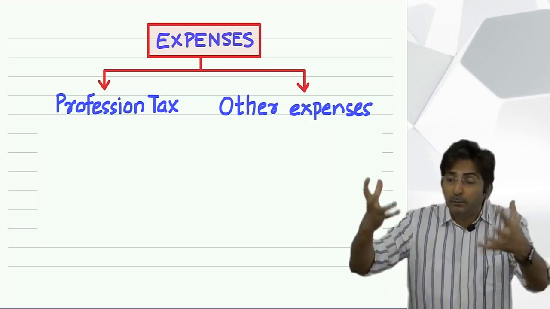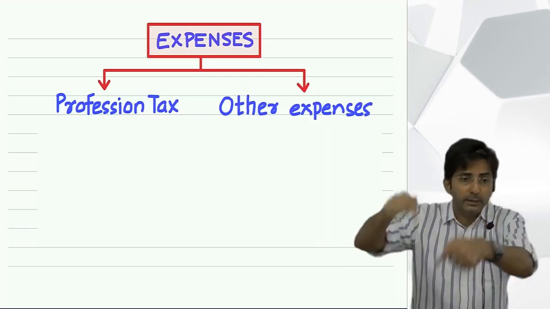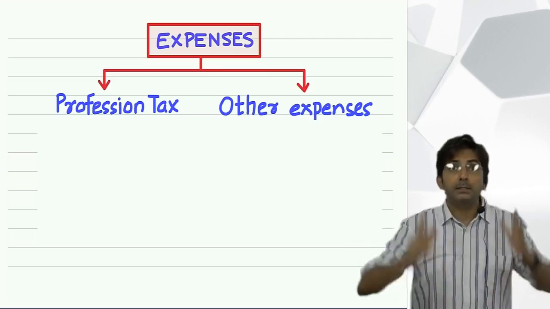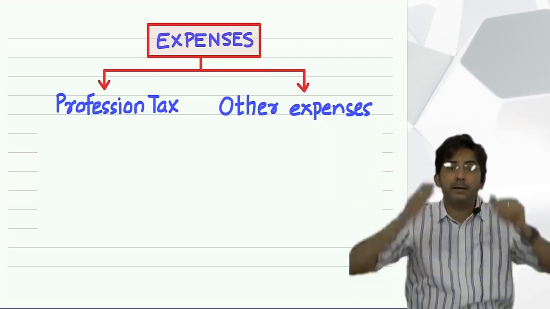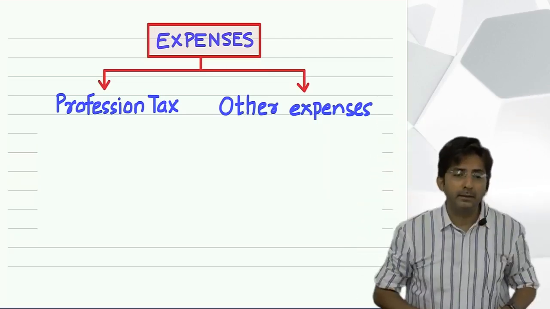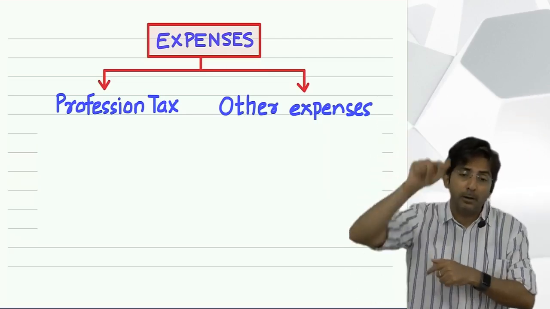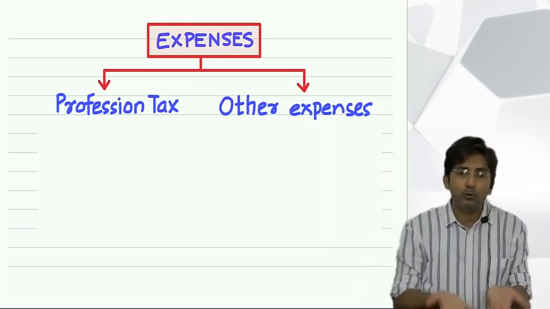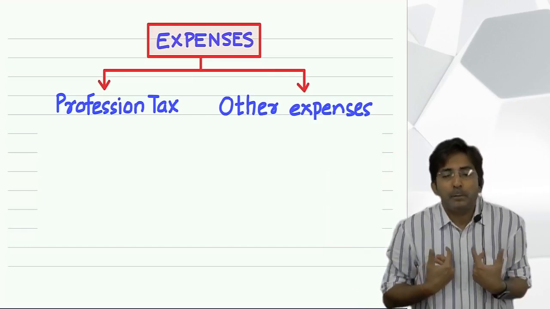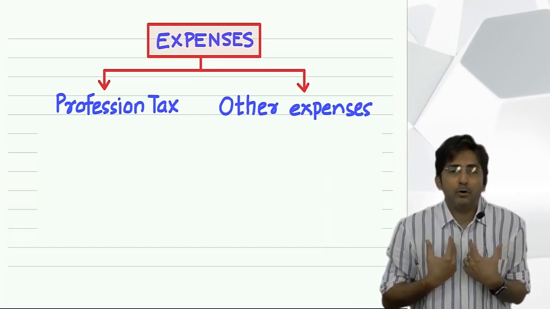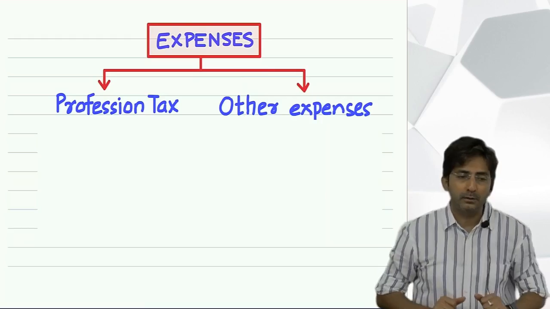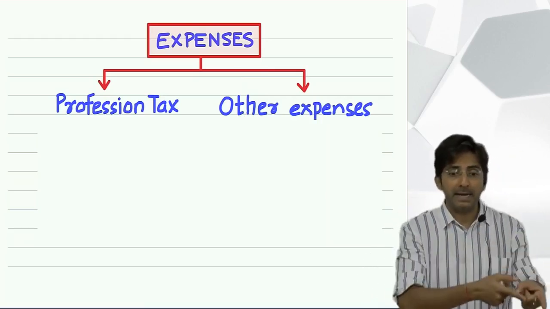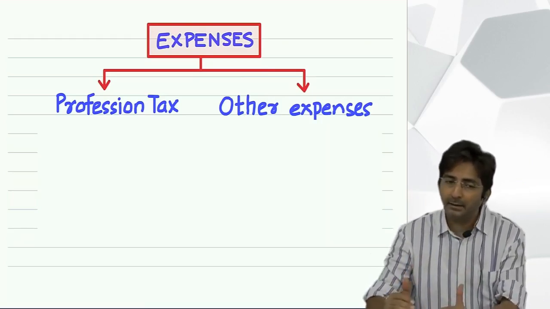So how will they raise the money? They also need money to discharge their duties. So they want tax. Similarly, the central government has to run the whole country, so they also want money. And when the state government wants money and the central government also wants money, who will give money? We have to give. So although we feel bad, we have our duty to the state also and to our country also. And for the country we give income tax, and for our state, profession tax.